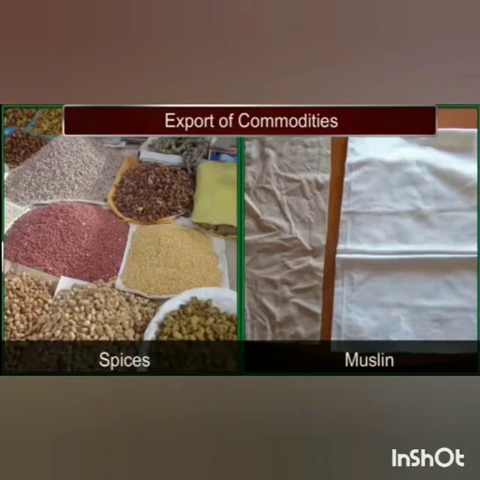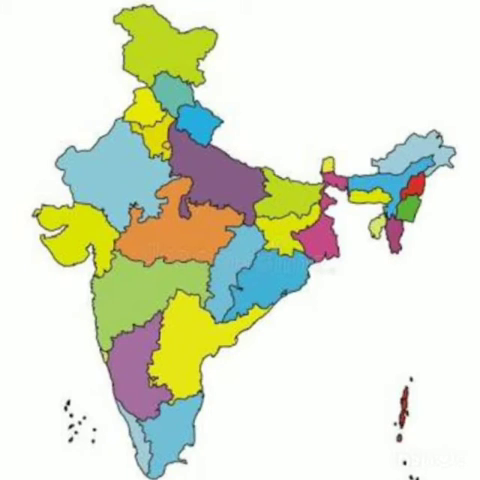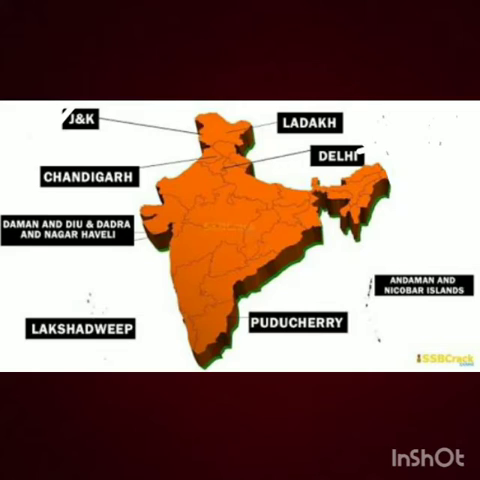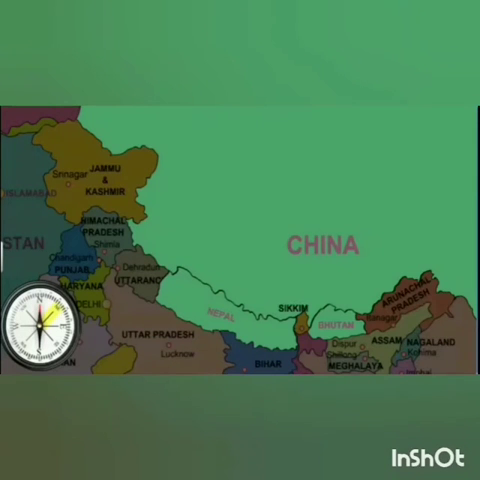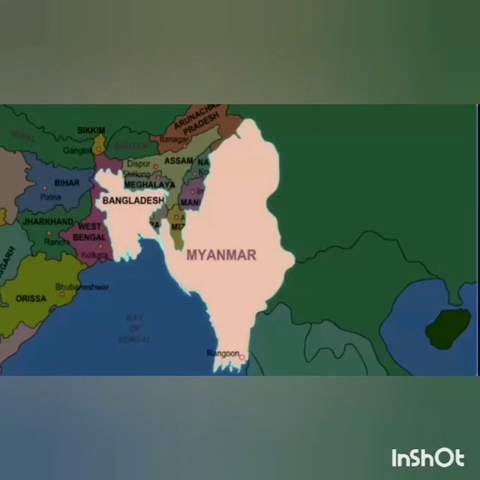So now we are going to talk about India's neighbors. Students, as you know, India occupies an important position in South Asia. India has got 28 states and 8 union territories. India shares its land boundaries with Pakistan and Afghanistan in the northwest, China, Tibet, Nepal and Bhutan in the north, and Myanmar and Bangladesh in the east.